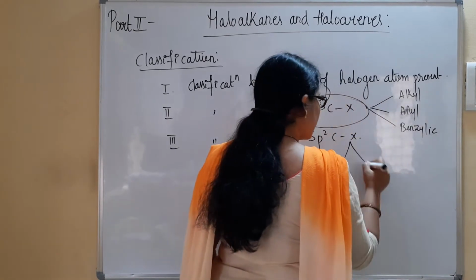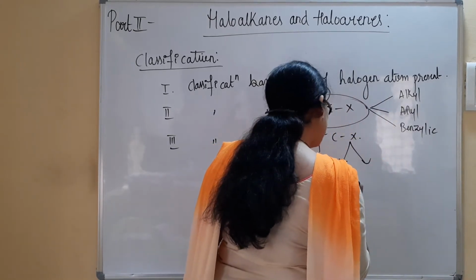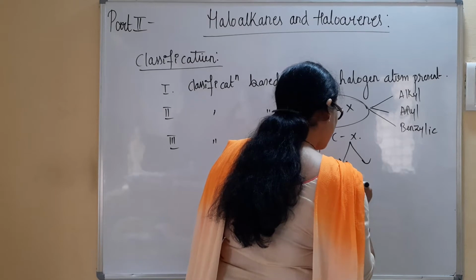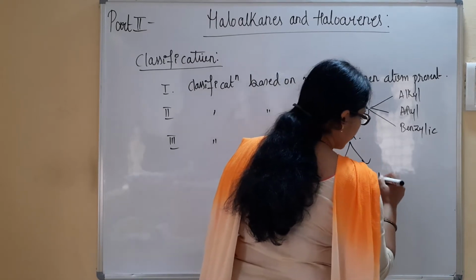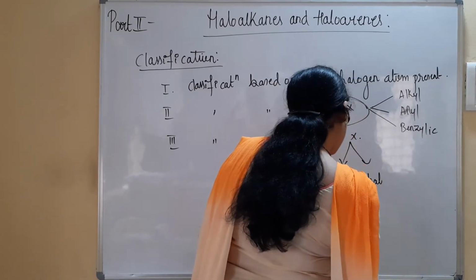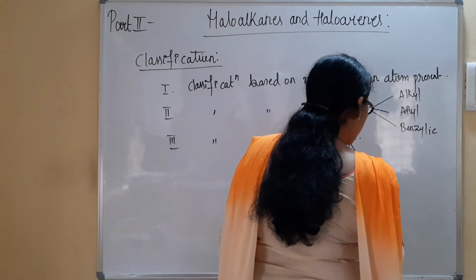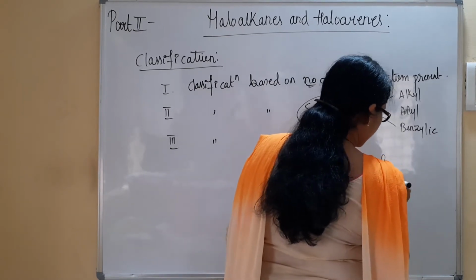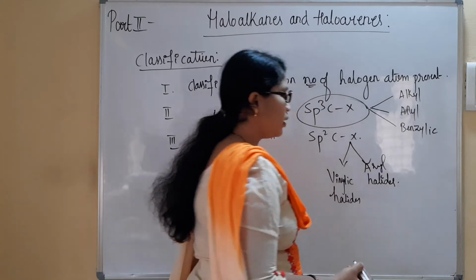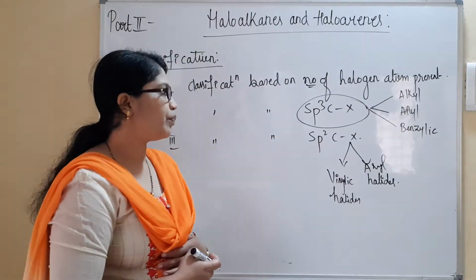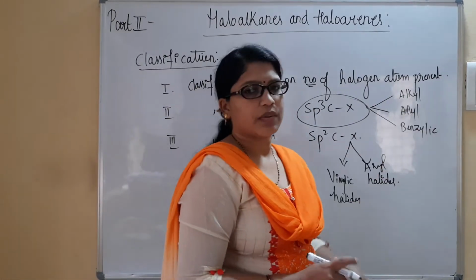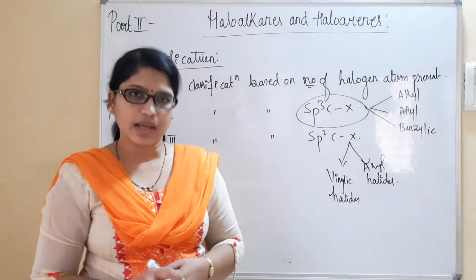In sp2 C also we have seen types: vinylic halides, then aryl halides. This much we have done. In alkyl halides we have seen primary, secondary, tertiary alkyl halides.